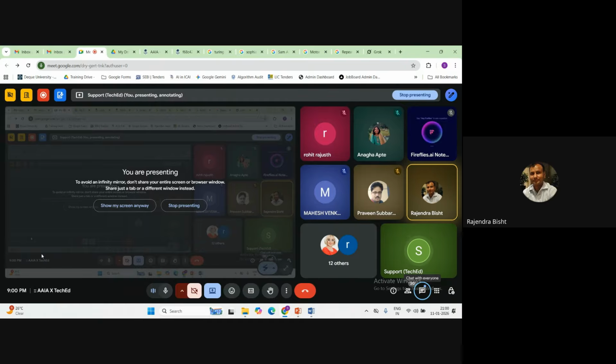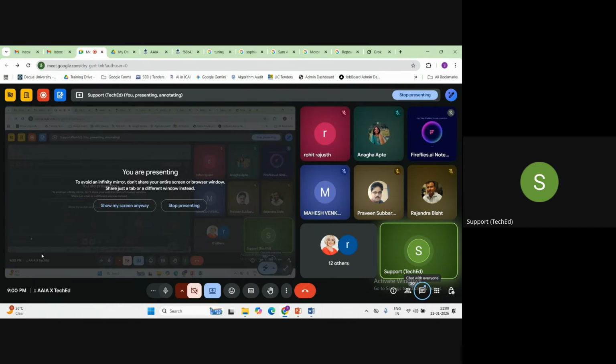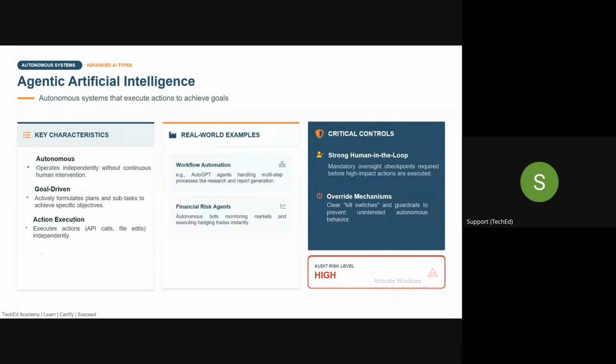AI agent, agentic AI, is a set of AI agents where the agentic AI does the orchestration and assigns tasks to different agents. So there are two to three systems, correct? From where it will take an input and process that input, and based on that processing, it will take a certain decision or do some task. Correct, guys? That is what agentic AI is.